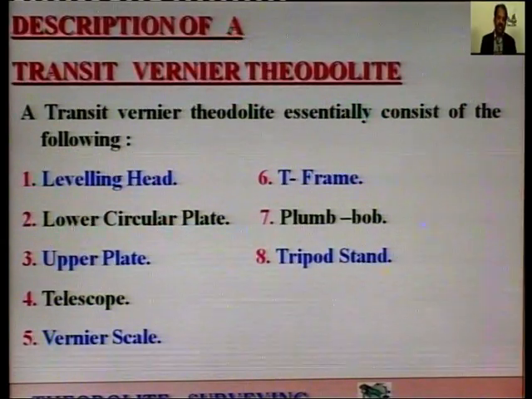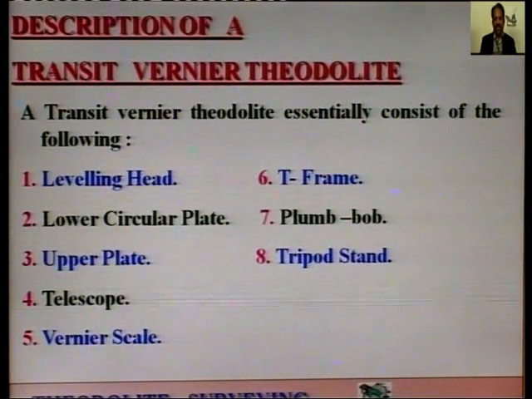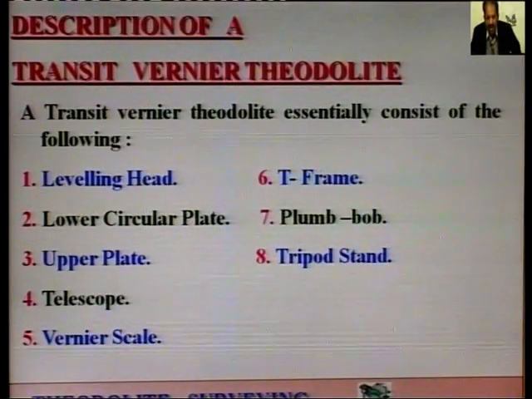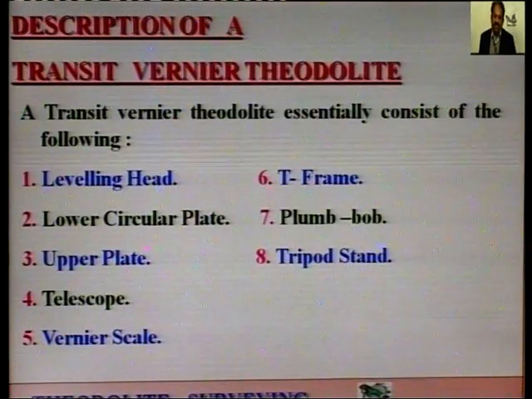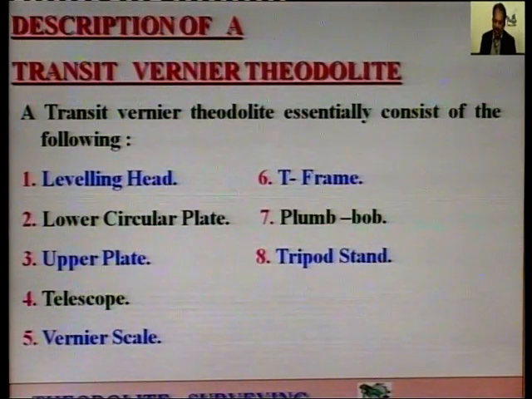So, now description of a transit vernier theodolite. Description means what are various parts of a theodolite. So, number 1 is leveling head, number 2 lower circular plate, number 3 upper plate, 4 telescope, 5 vernier scale. We have 4 verniers, A and B on horizontal circle and C and D on vertical circle. So, we have got 4 vernier scales on a theodolite.